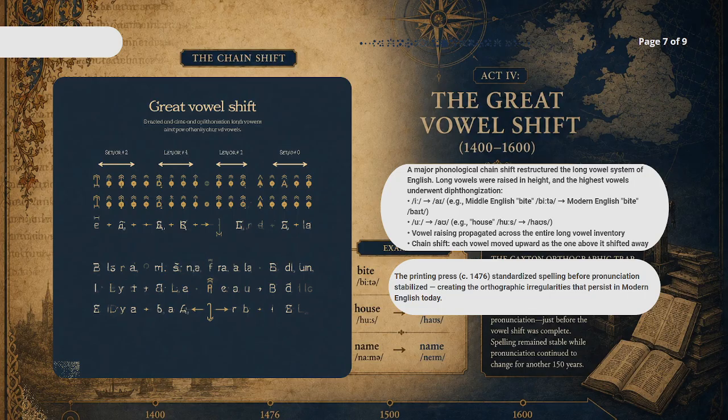Right in the middle of the sound shift in 1476, William Caxton brought the printing press to England. Printers quickly locked in and standardized the spelling based on the old pronunciation, but people kept changing how they spoke. This is exactly why English spelling and pronunciation do not match today.